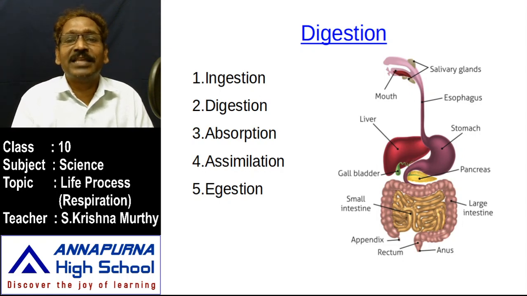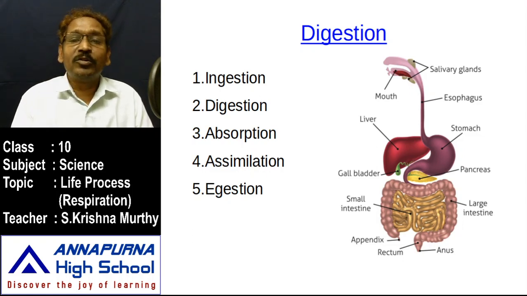Now the cell has some kind of material. To get the energy from that material, another kind of process has to be done. After that process, which is respiration, the cell releases some amount of energy by the process of assimilation. So we have learned ingestion, digestion, absorption and assimilation.